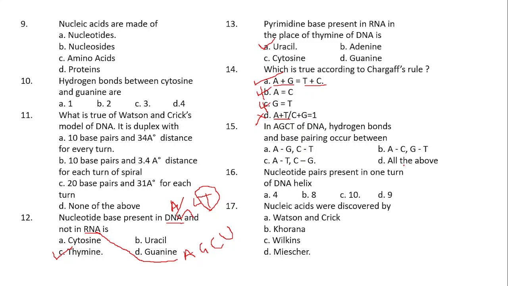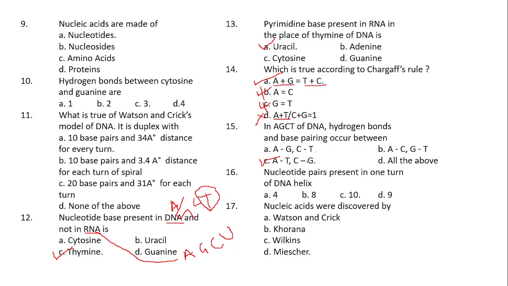As you already know in the previous question itself, adenosine always binds with what? Thymine with two hydrogen bonds, and guanosine always binds with cytosine with three hydrogen bonds. That means pairing will take place between adenosine and thymine and cytosine and guanine, never between others.